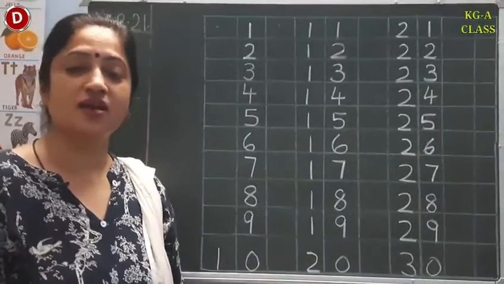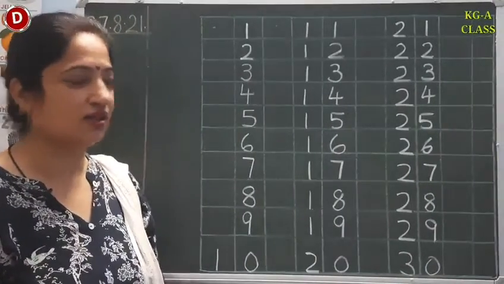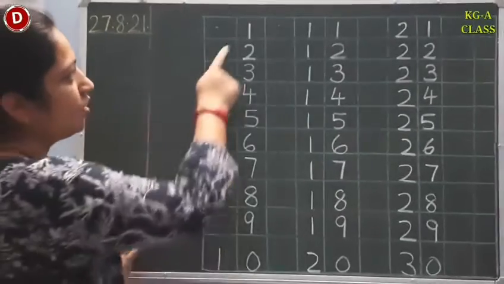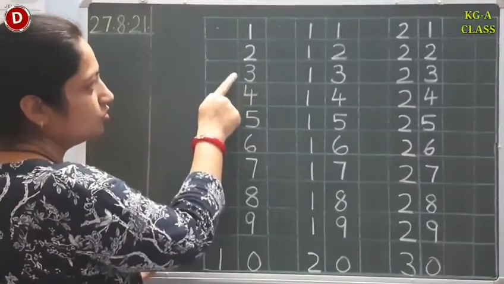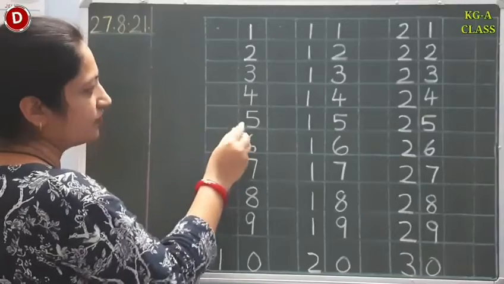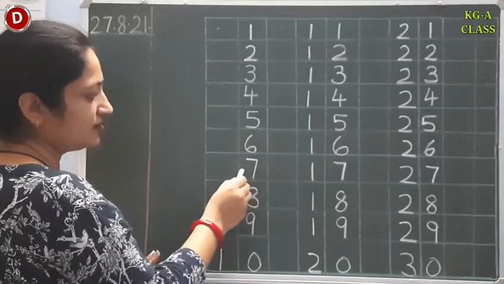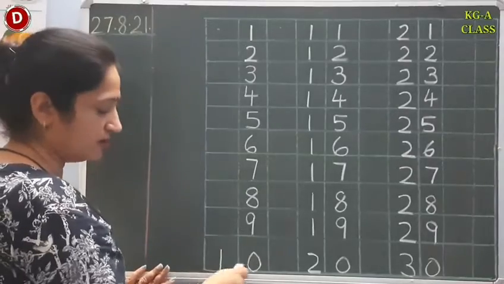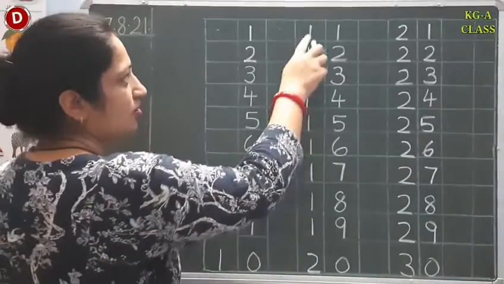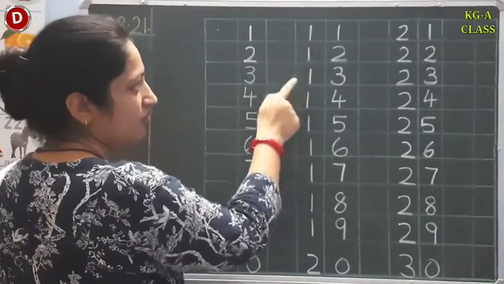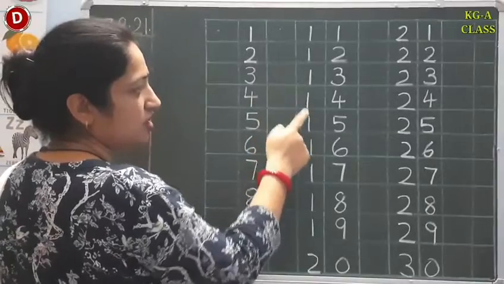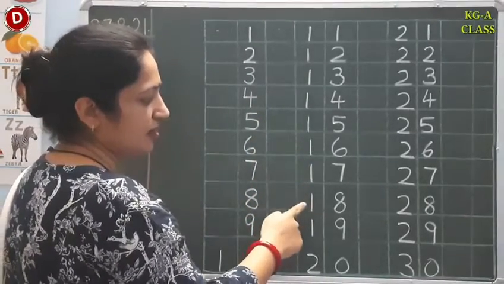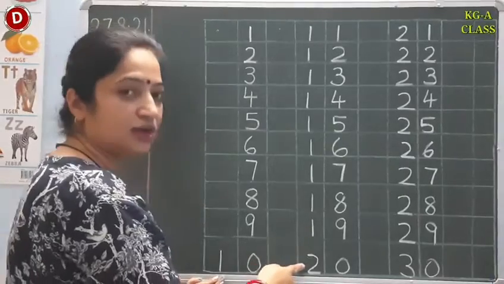Children, now let's count numbers 1 to 30. I have written on the board, and come on, let's speak together. 1, 2, 3, 4, 5, 6, 7, 8, 9, and after 9 comes 10. 1, 0, 10. After 10, children, 11, 12, 13, 14, 15, 16, 17, 18, 19, and here comes 20.